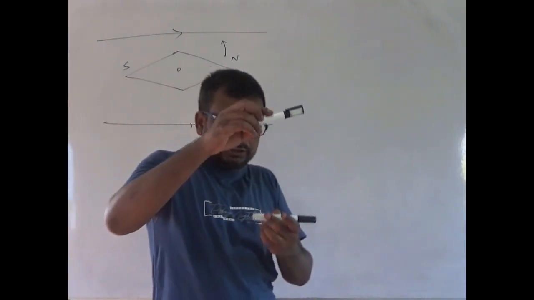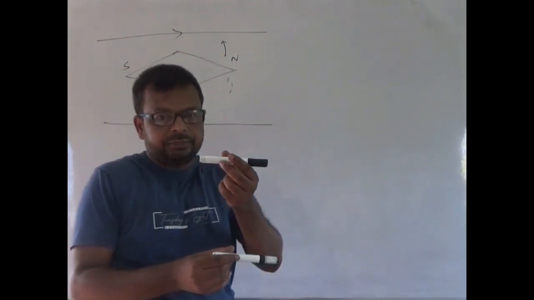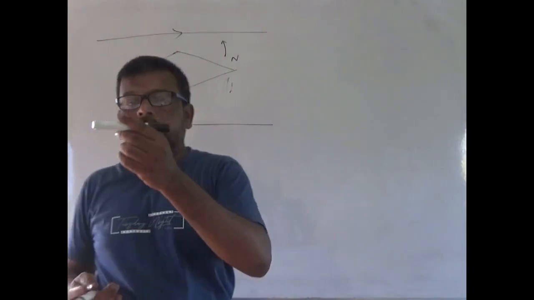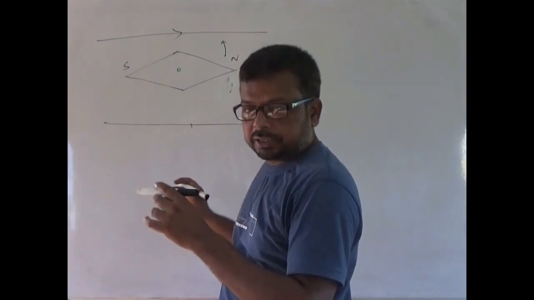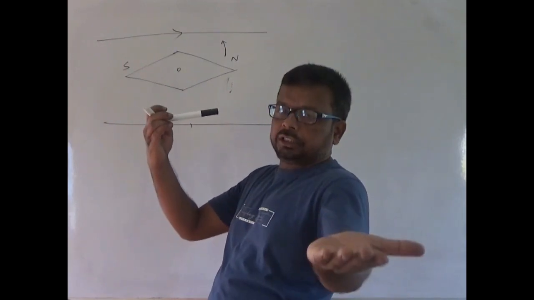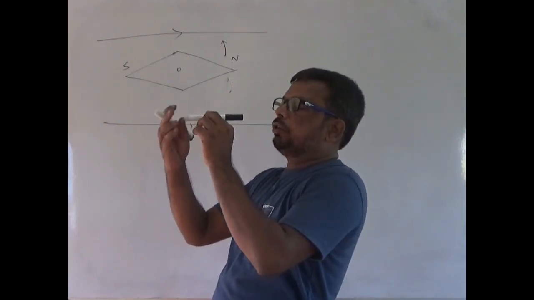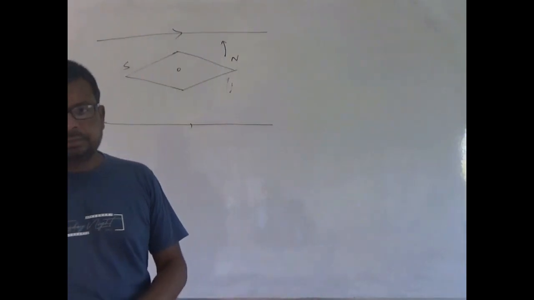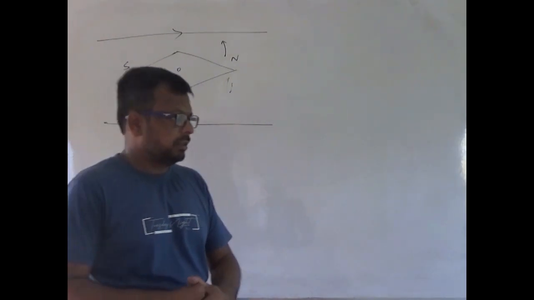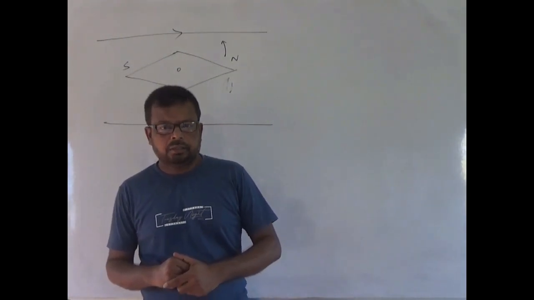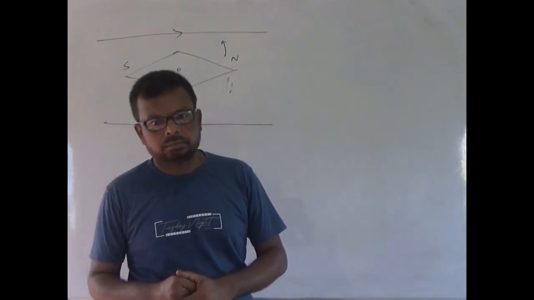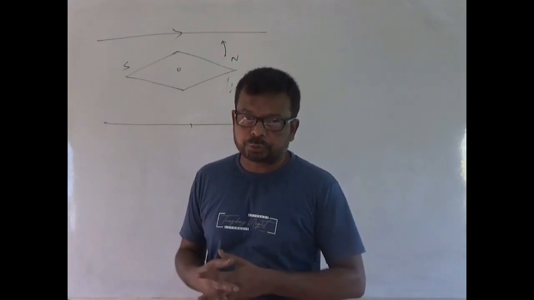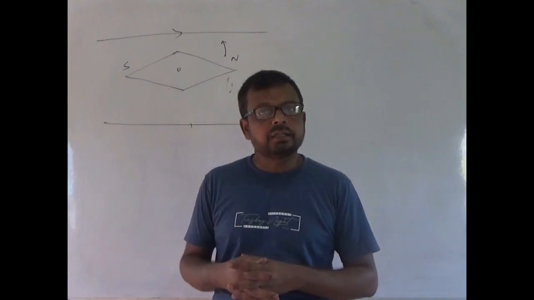Now, if the conductor is placed below the magnetic needle, then if I swim like this, I cannot see the magnetic needle. I have to swim like this, in reverse. Then my left hand goes in this direction. That means the magnetic needle will deflect along this direction. I think you have understood Ampere's swimming rule, and you can apply it in different cases to find the deflection of the north pole of the magnetic needle due to an electric current.